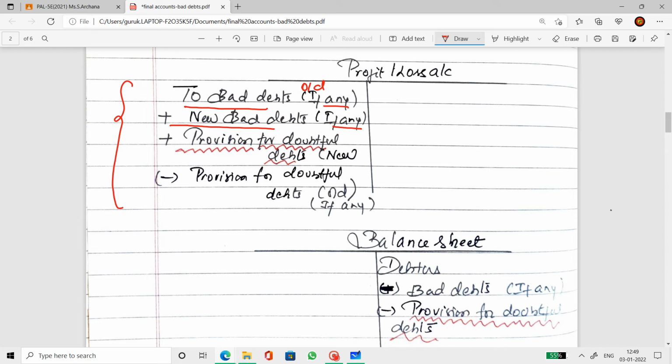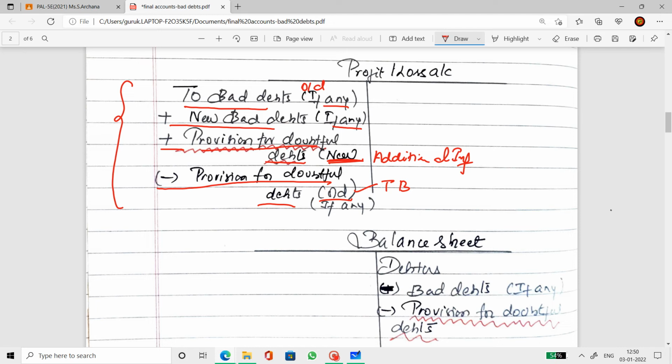So to bad debts, old one, add new bad debts. Then you add the provision for doubtful debts, which is new. And then you subtract provision for doubtful debts that's old. Old means it's always in the trial balance. New means it's always in the additional info. Whether it is bad debts or provision, when you find it in the trial balance, it is termed as old. When you find it in additional info, you term it as new. So this is how we deal with bad debts and provision if both come in the sum, inside the trial balance as well as the additional information.